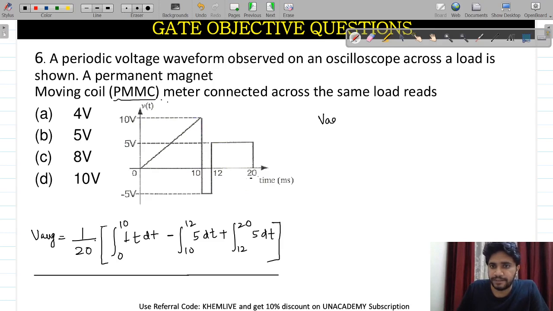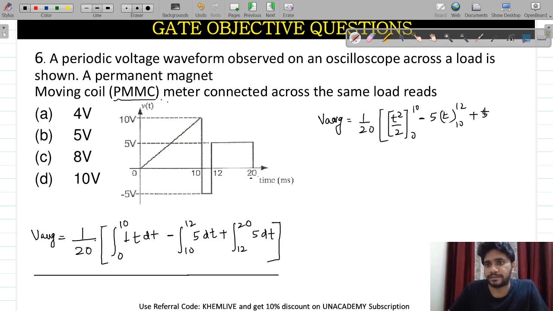Then again, V average will be equal to what? 1 divided by 20, putting the values: t square by 2 from 0 to 10, minus 5t from 10 to 12, plus 5t from 12 to 20.